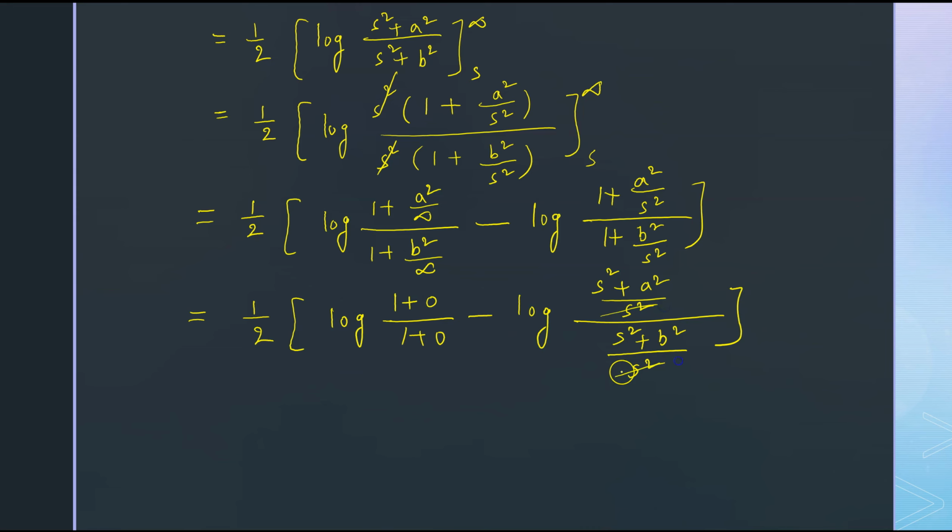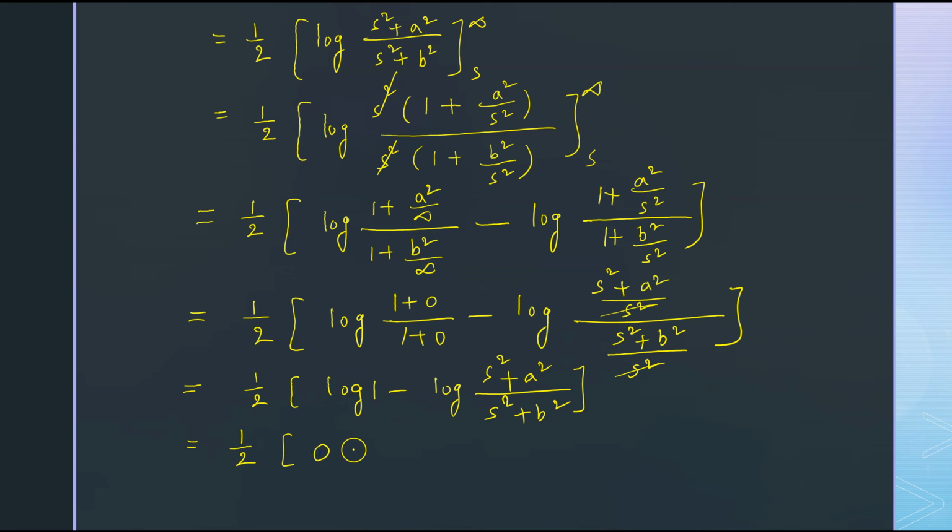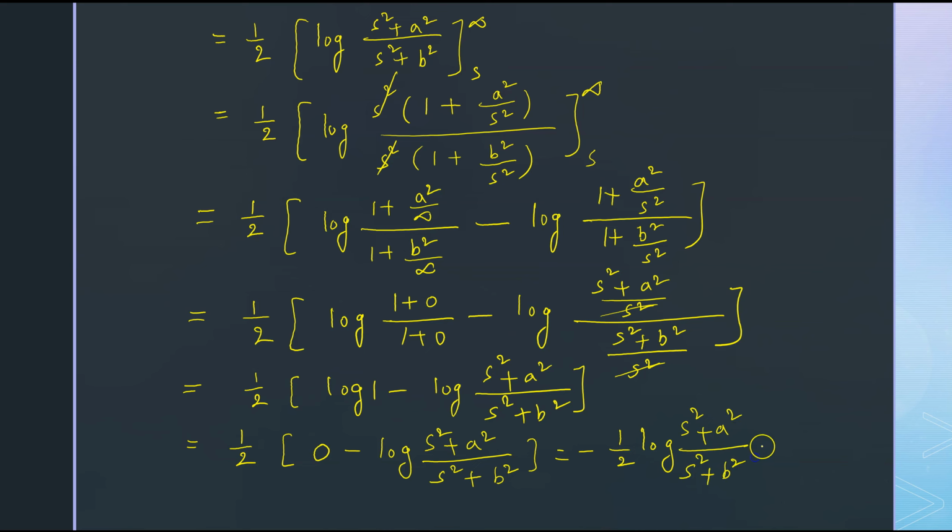Here these two denominators will get cancelled. Here you get 1 by 2 into log 1 minus log (s square plus a square upon s square plus b square), which is equal to 1 by 2 into log 1, which is 0. So here you get 0 minus log (s square plus a square upon s square plus b square), which is equal to minus 1 by 2 log (s square plus a square upon s square plus b square). This is nothing but 1 by 2 log (s square plus b square by s square plus a square).